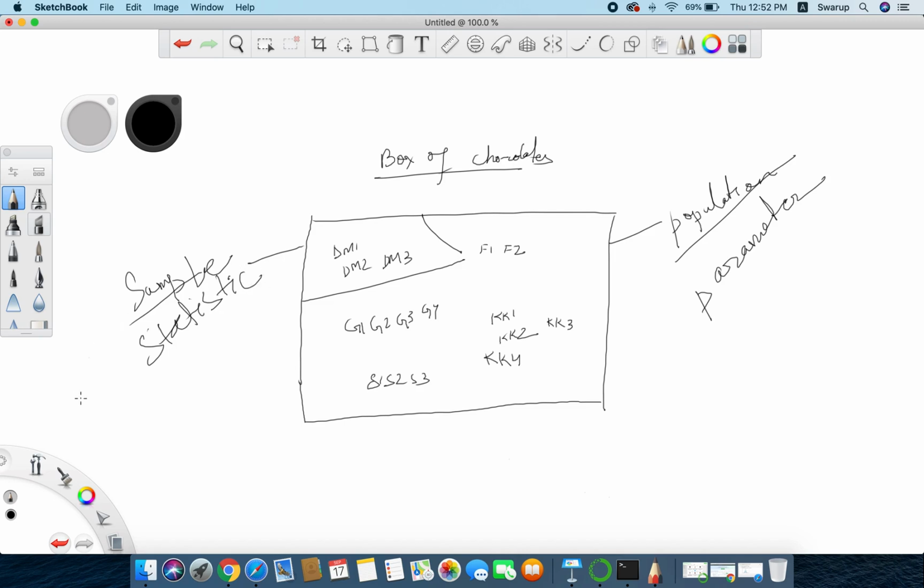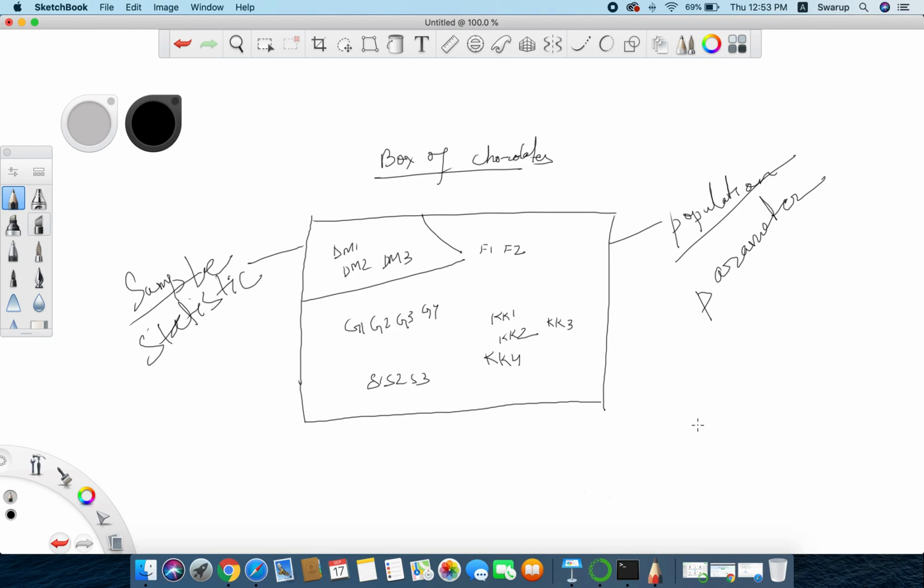Statistic without an s is what you should note. When we write statistics with an s, it is the study of data, and here statistic is the characteristic of a sample. Dairy Milk might have its own characteristics as compared to the other chocolates. That is called a statistic, the sample characteristic.